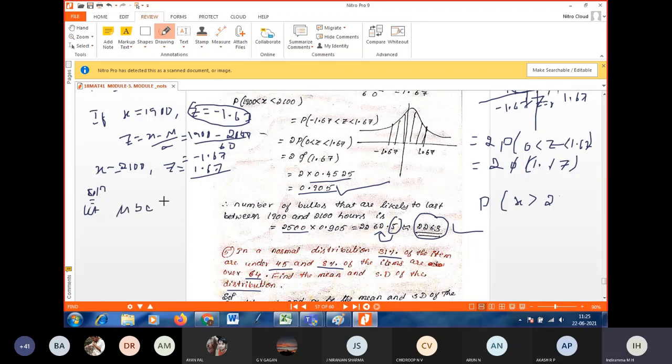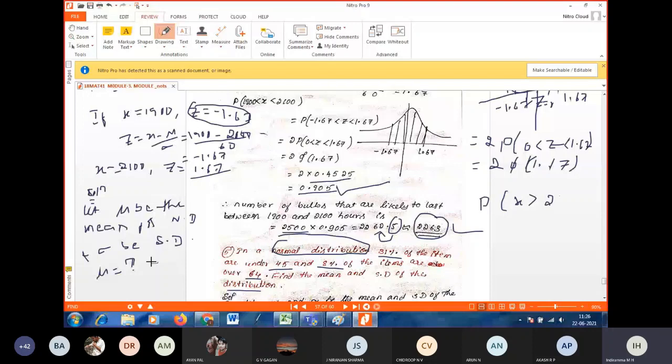Let mu be the, what does mu stand for? Mean, ma'am. Mean for normal distribution. Okay. In the question itself they will specify if it is a normal distribution. And let sigma be the, what does sigma stand for? Standard deviation. Actually we have to find mu and sigma. Mu is question mark and sigma is question mark.